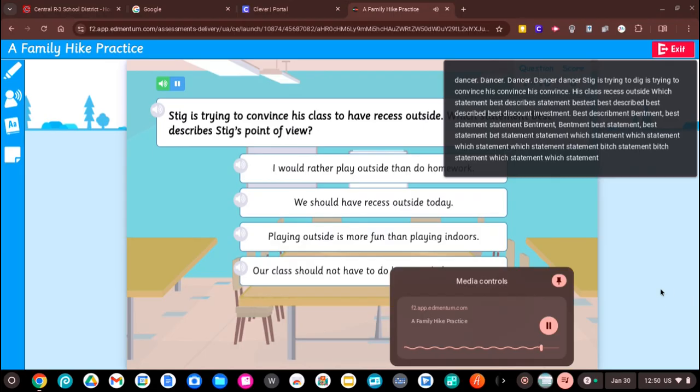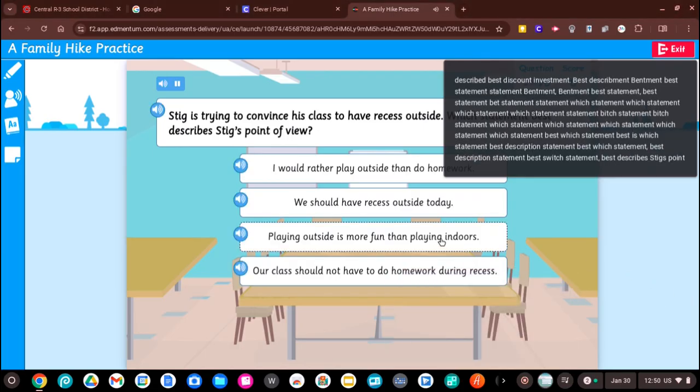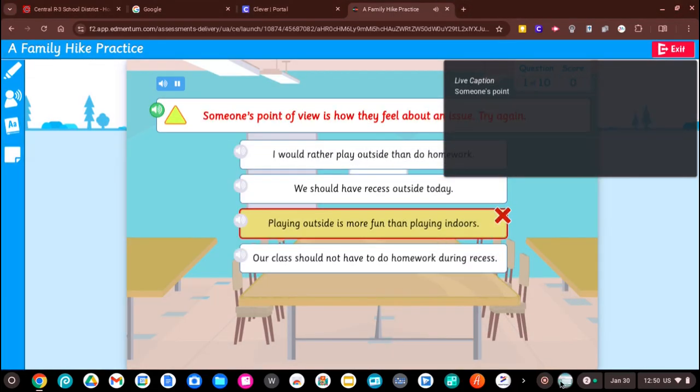Best describes Stig's point of view. Someone's point of view is how they feel about an issue. Try again.